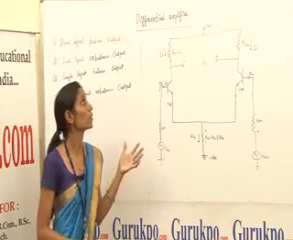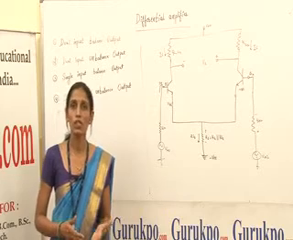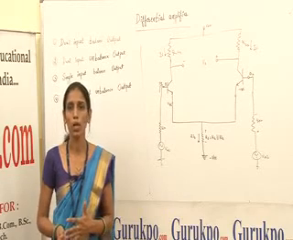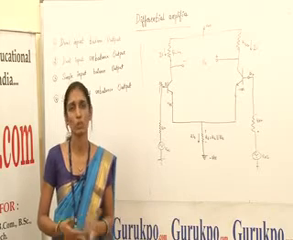To analyze the differential amplifier, we use DC analysis and AC analysis. DC analysis is used to calculate the operating point, and AC analysis is used to calculate the voltage gain, input resistance and output resistance.